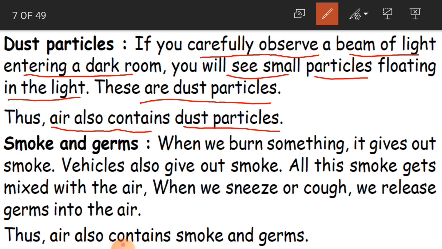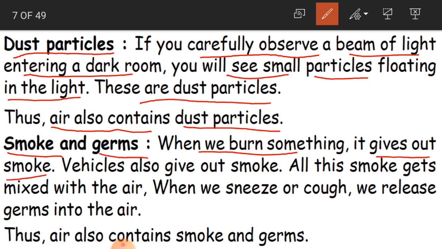So what we have learnt until now is that air contains gases, air contains water vapor, air contains dust particles, and now air also contains smoke and germs. When we burn something, it gives out smoke. Is it true? Yes.